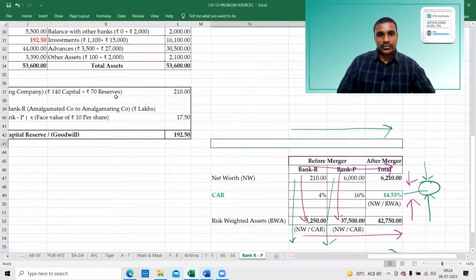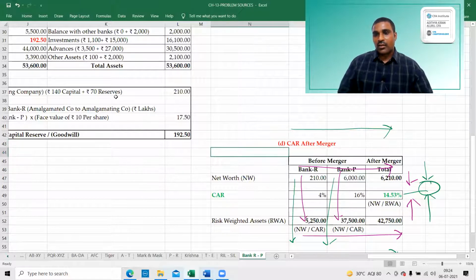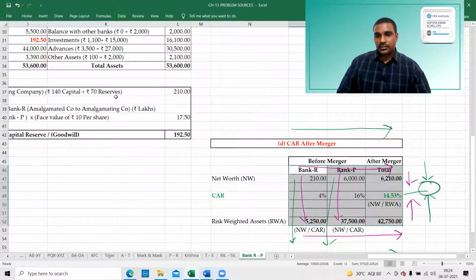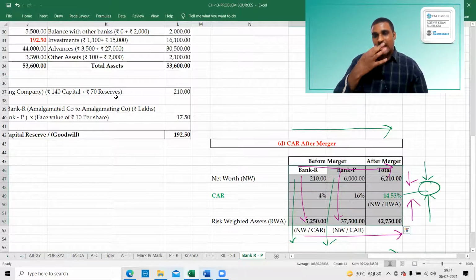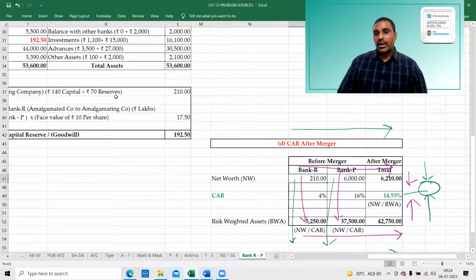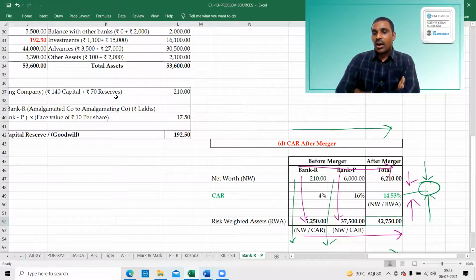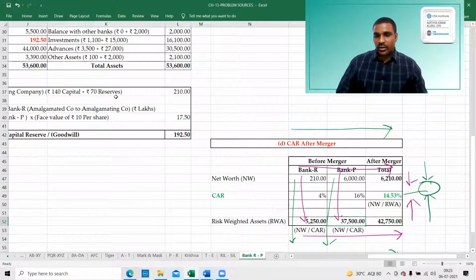CAR after merger. This is what we have taken: CAR after merger. Bank R, Bank P total net worth, CAR, risk weighted assets. These are the points. So before merger and after merger.